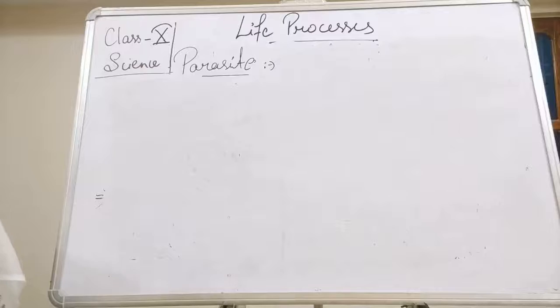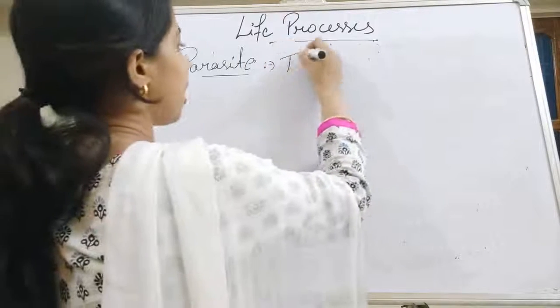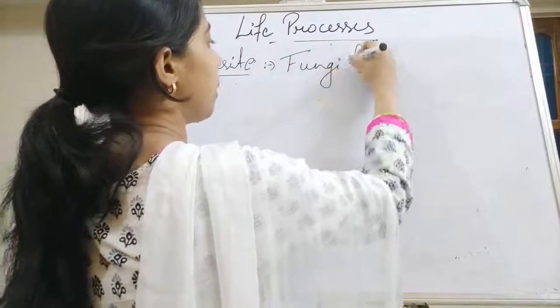So we can write here, examples are fungi, bacteria.